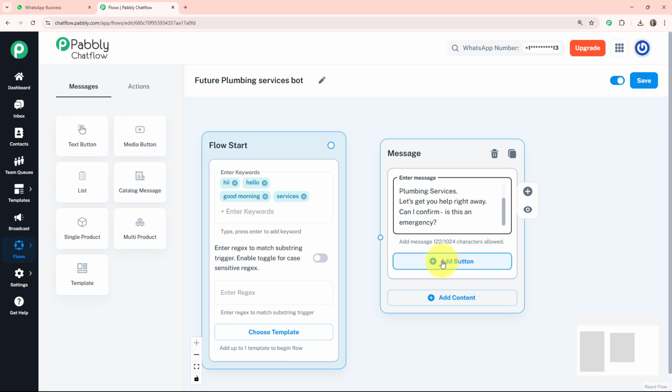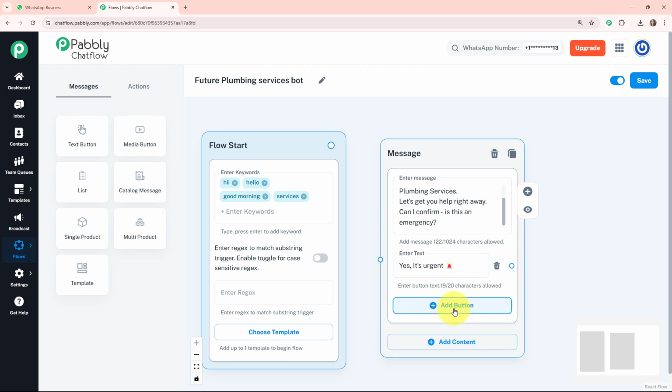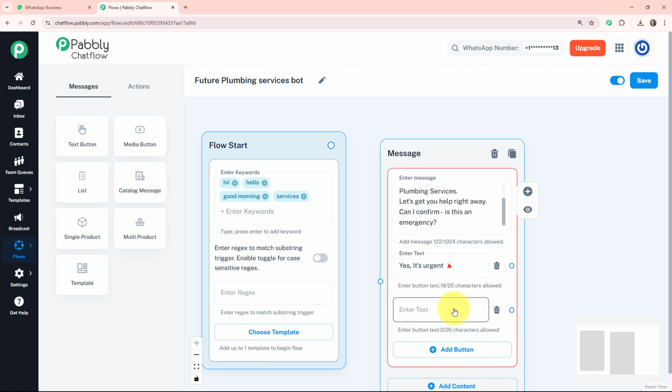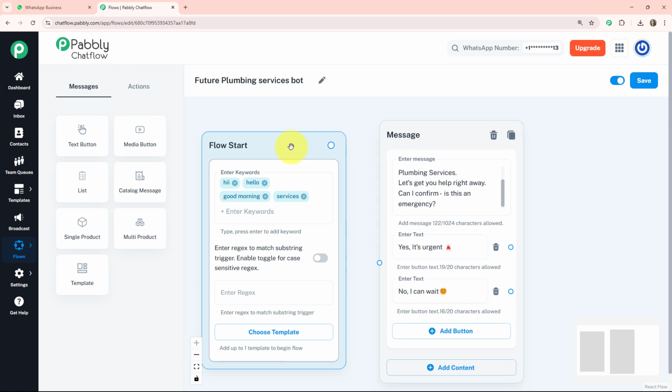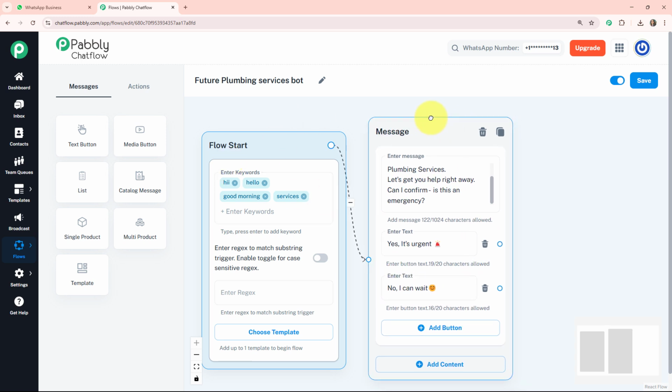By clicking this button, I can also add buttons by which my customer can respond to me. So I have added one button as Yes, it's urgent, and another button as No, I can wait. After that, I can connect. You have to click on this and connect this circle. See, our flow is connected with our message.